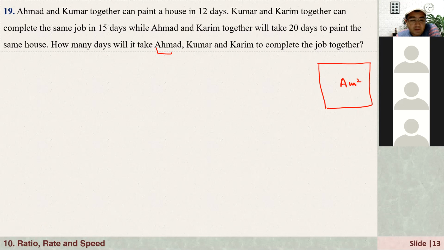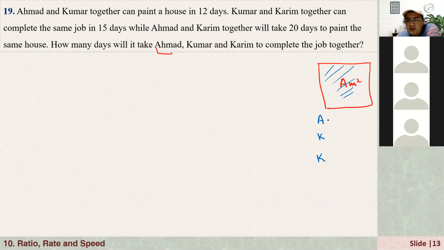Good, Arad. I don't know, actually, a lot of students struggle if they didn't practice this kind of question much. But the idea is very simple. Suppose that we are talking about painting a house, and we are talking about different people: Ahmad, Kumar, and Karim.